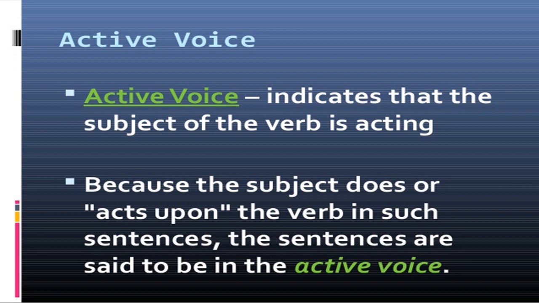Active voice indicates that the subject of the verb is acting, because the subject does or acts upon the verb. Such sentences are said to be in the active voice. That means in active voice, the subject of the verb is the doer, and when the subject of the verb acts, the verb is said to be in active voice.